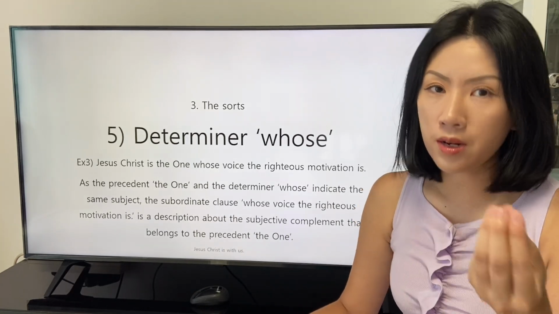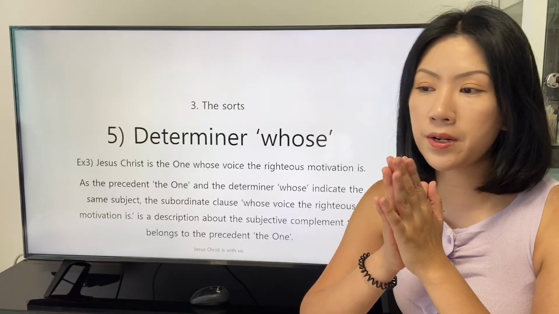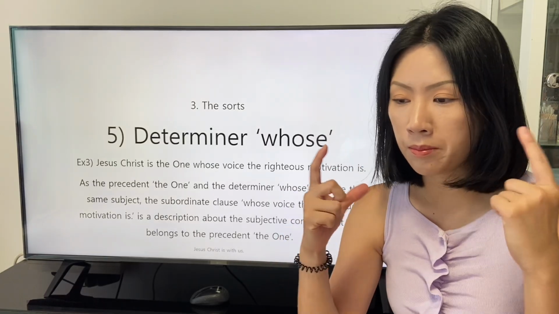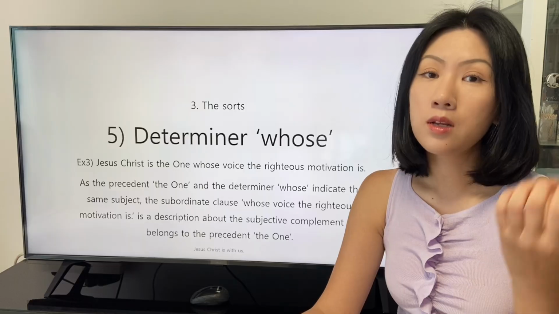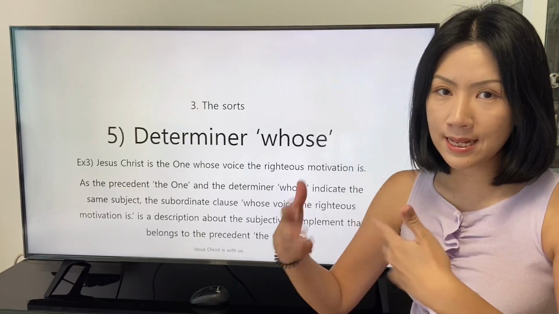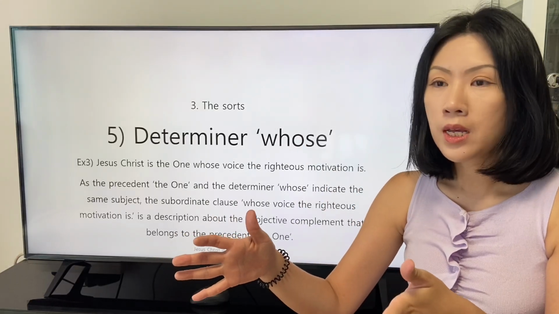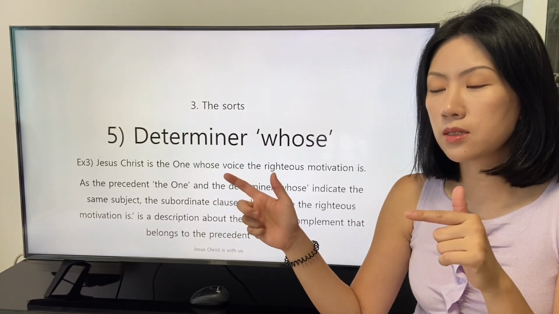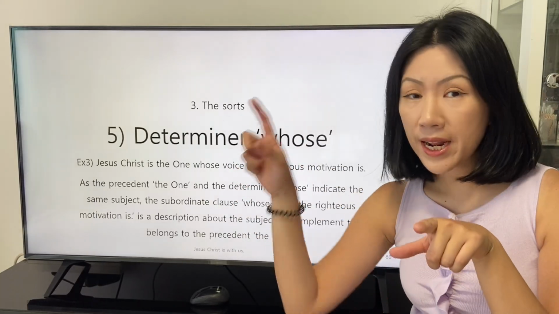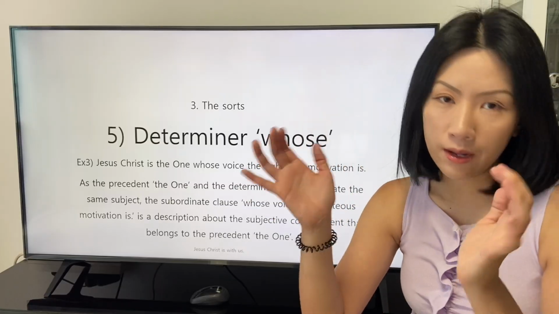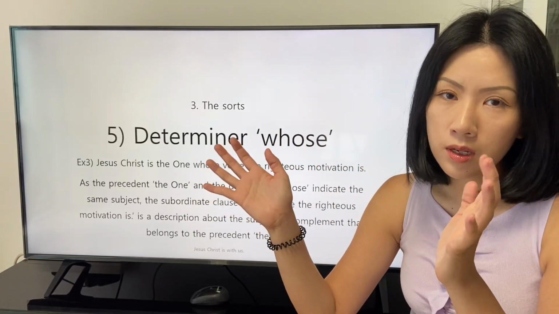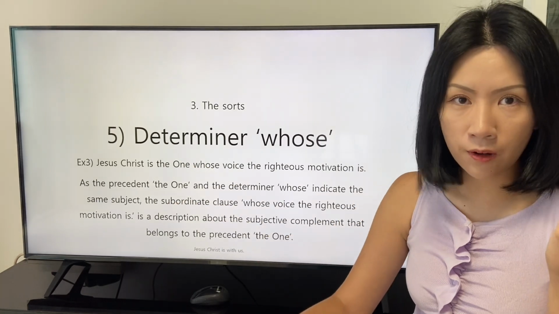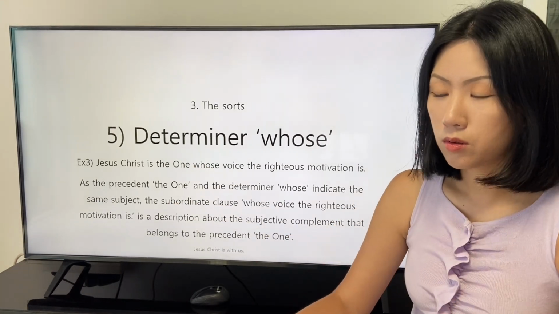becomes the precedent in the main clause. The speaker finds the same person, the same owner, in the main clause as the precedent. Then the speaker replaces the possessive determiner with the determiner whose, and the speaker links the phrase of the noun or pronoun as a phrase of the conjunction.